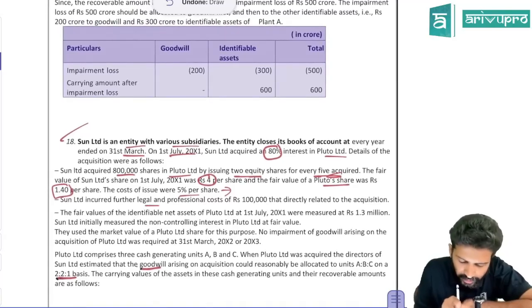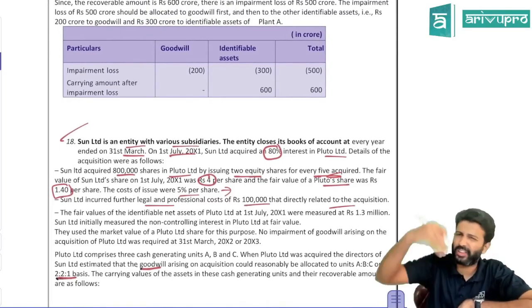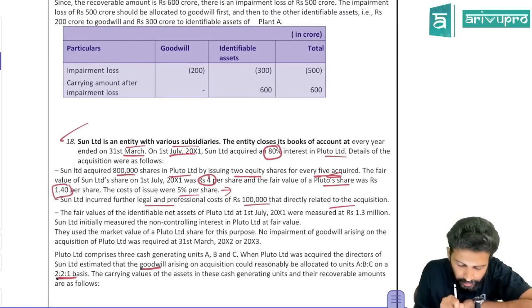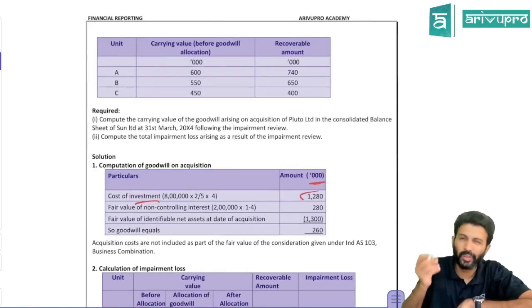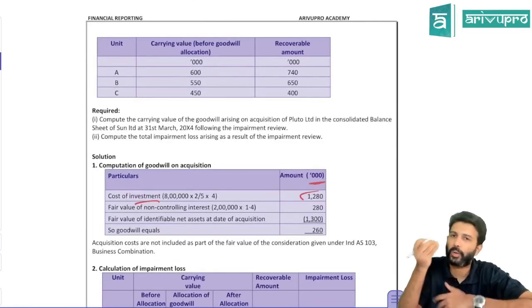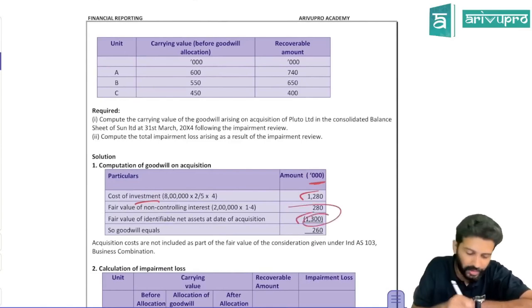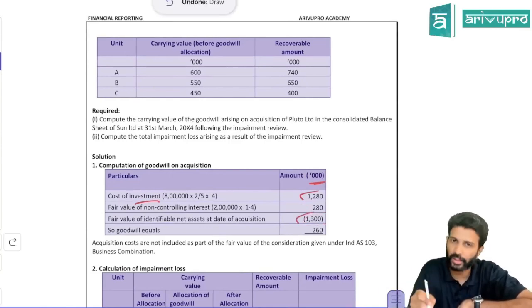Sun Limited incurred further legal professional cost of 1 lakh. Again, all this also will be transferred off to P&L. The fair value of net assets of Pluto was measured at 1.3 million. 1 million is 10 lakhs, so 1.3 million is nothing but 13 lakh. So the net asset we got is 13 lakhs, which is expressed in thousands over here.